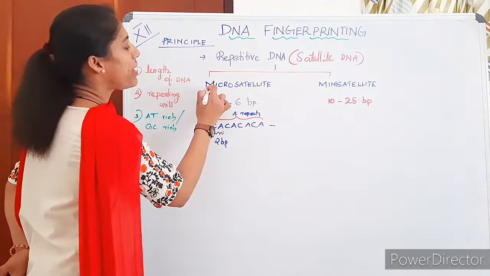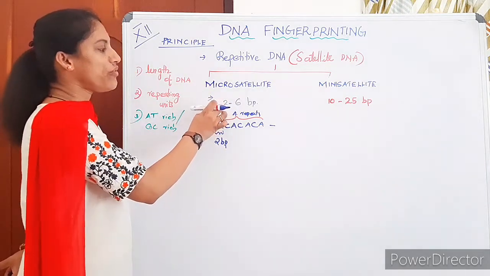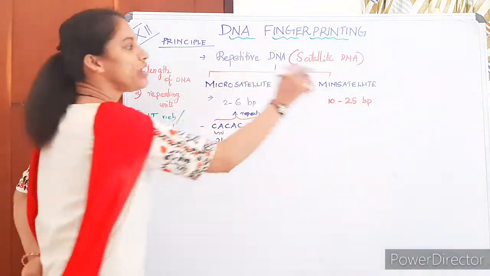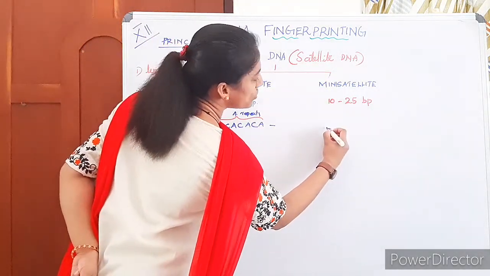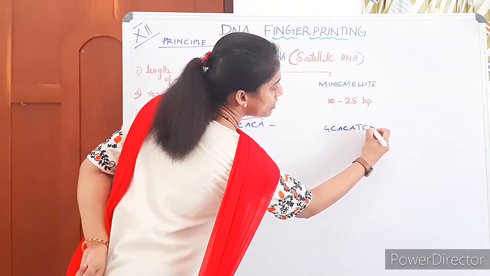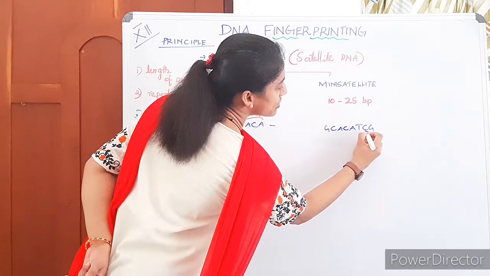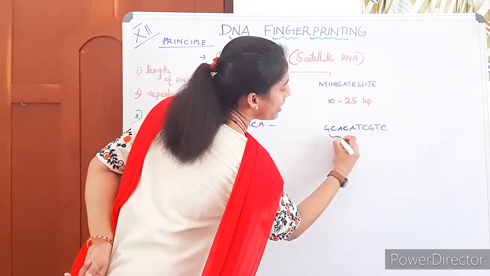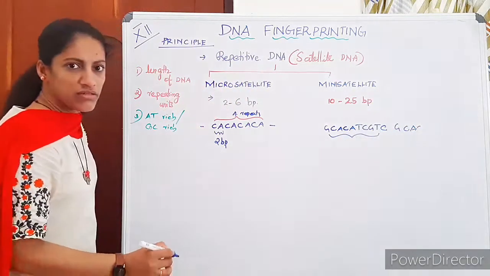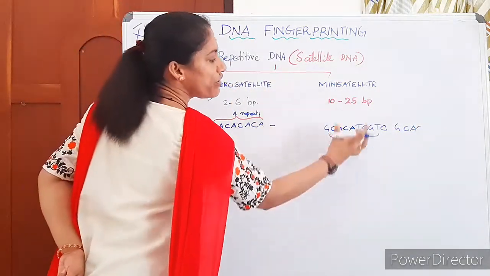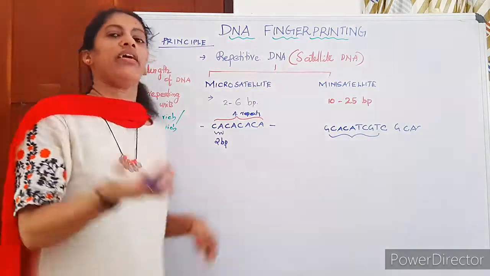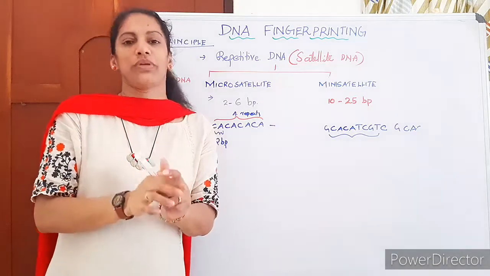So understand, a microsatellite shows a repeat of 2 to 6 base pairs. If it's a minisatellite, I would have to draw, say, GC, AC, AT, CG, 1, 2, 3, 4, 5, 6, 7, 8. Likewise, one repeat itself is the same thing again repeated. No need to write it again. That means 10 to 25 base pairs is one repeat. Likewise, hundreds of repeats will be there, and they differ from person to person.